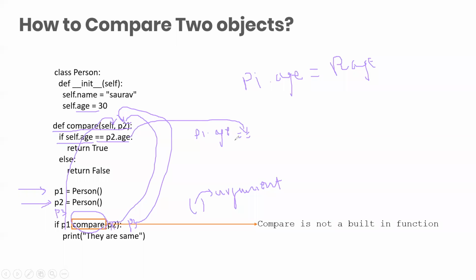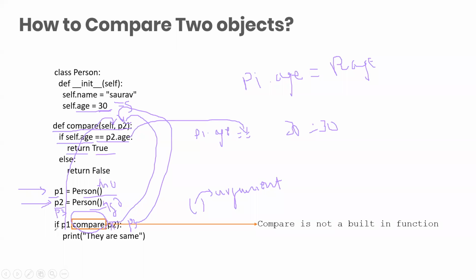Obviously 30 is equal to 30, because we have not passed any other value here. We have not changed anything. So both P1.age and P2.age have the value 30. So that's why it returns true.